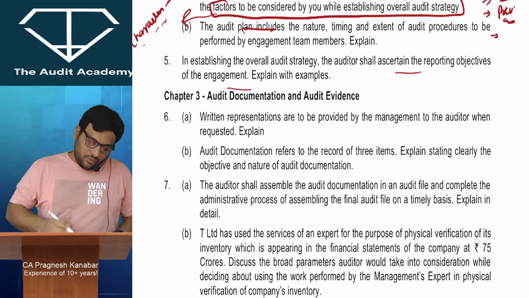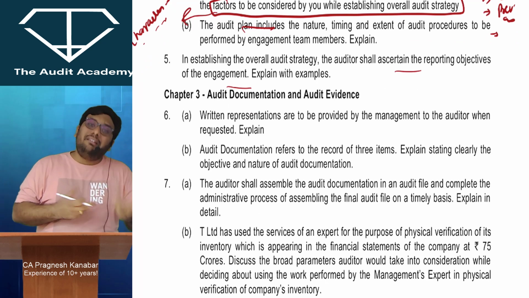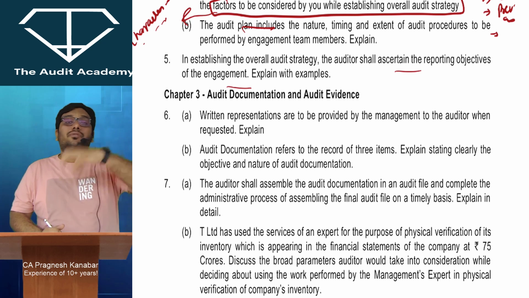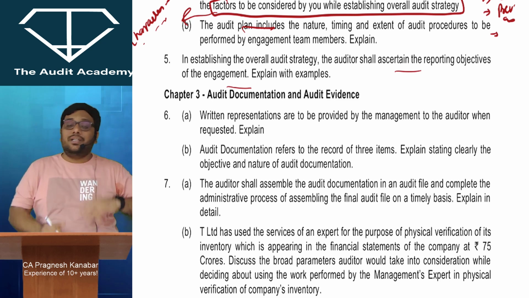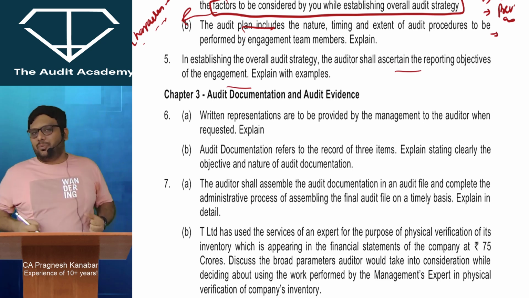When I talk about ascertaining the reporting objectives, which entity I'm auditing, what is the timetable for completion, I need to ask management what kind of expectations they have in the reports. In addition to the audit report, what are the other reports that I'm supposed to give? These are the points to be considered over here.